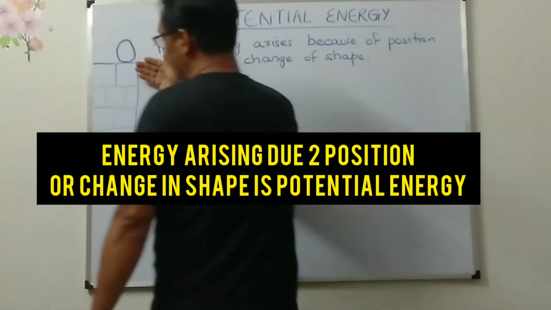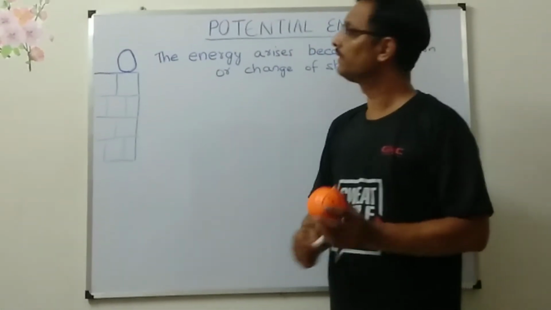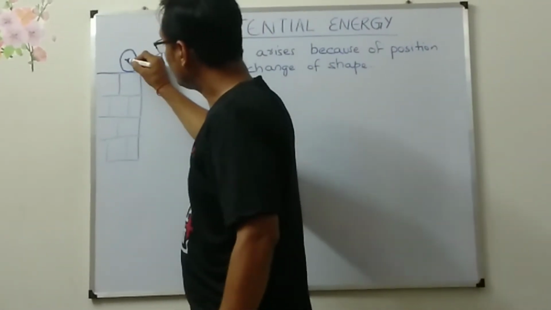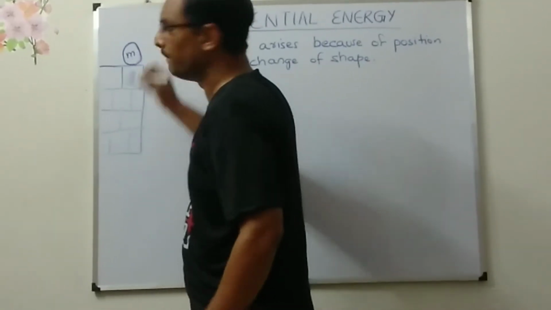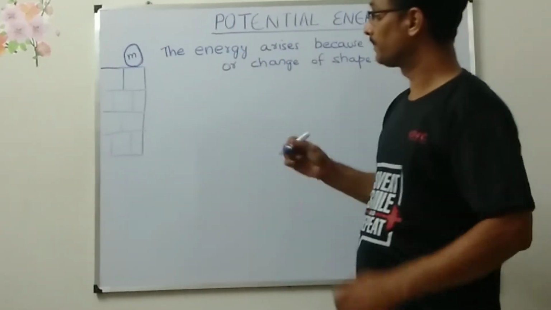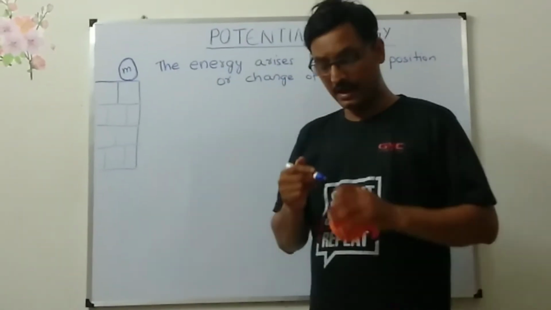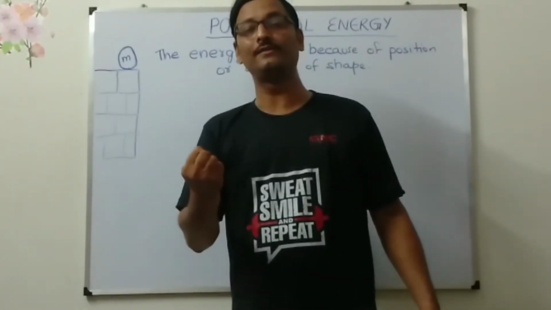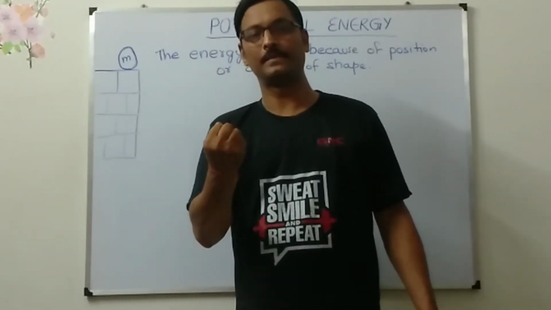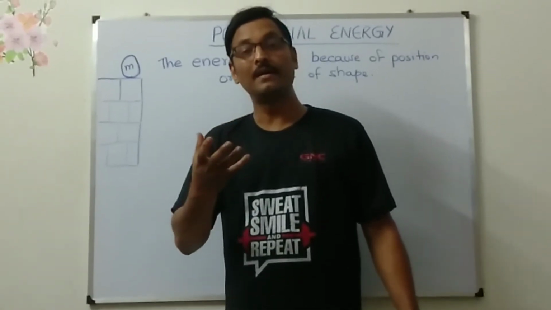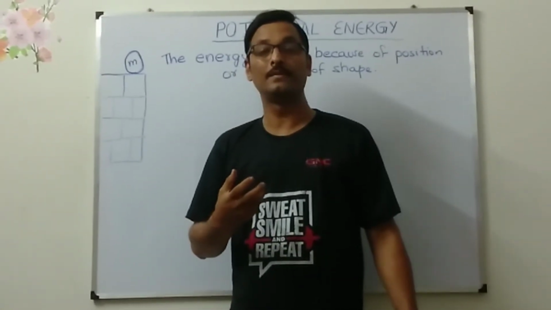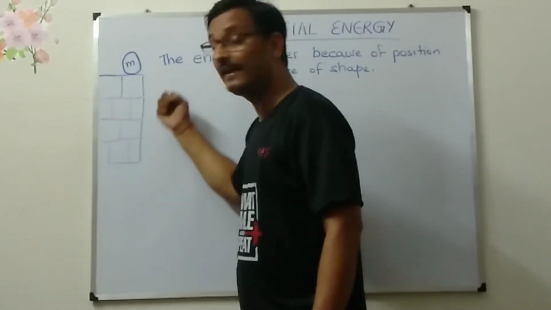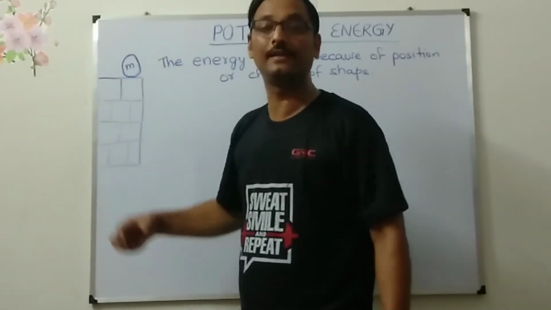Now look at this. This is a wall or building, whatever you say. This ball is kept here. Let the mass of this ball be m. And all of you know, our Mother Earth is showing us love by pulling us towards its center. That is the way our Mother Earth shows love to us. And that pull is acceleration.